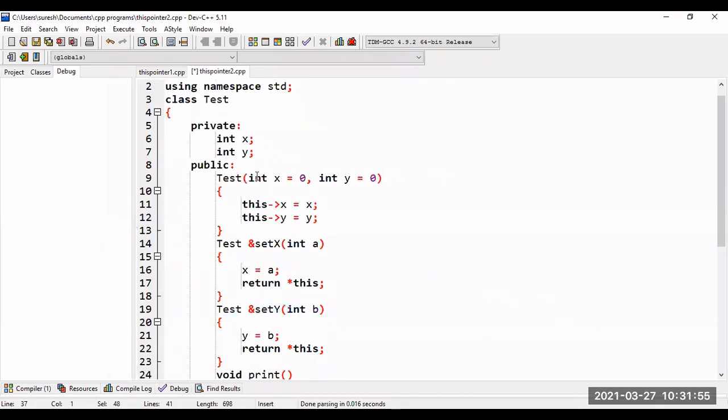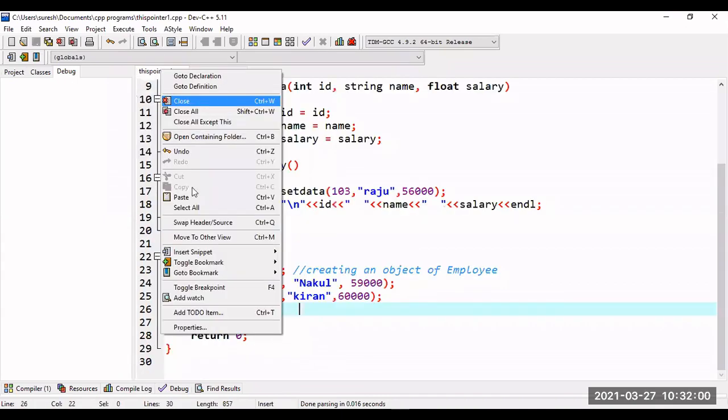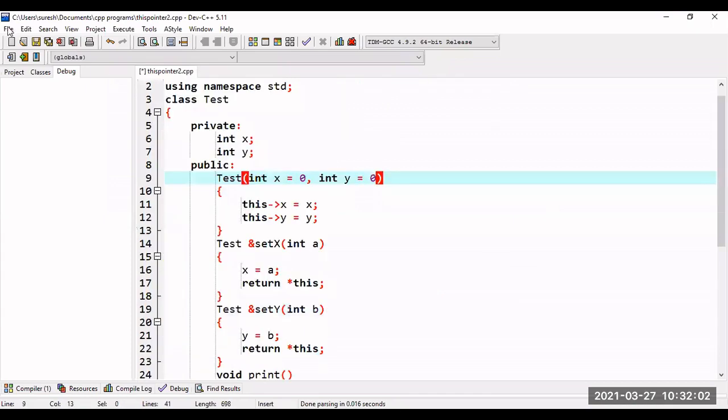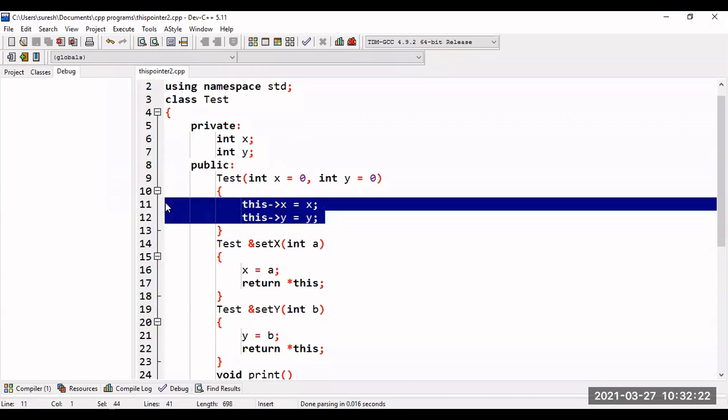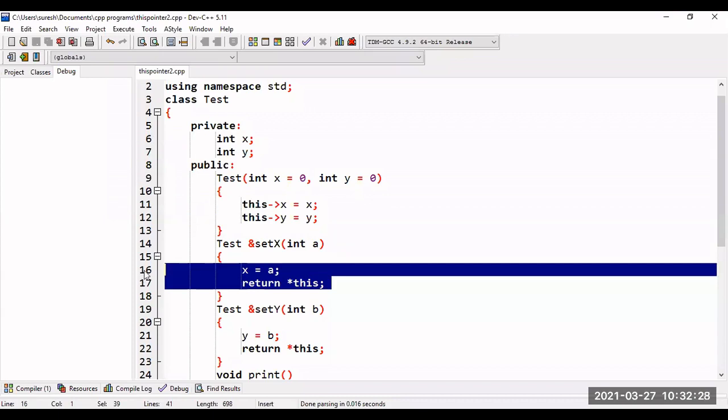Here, as you don't know the constructor concept, you may not be understanding this program. Anyway, at the time of constructors I will discuss this again. So the concept here is that this is a pointer used to access the current class object. It stores the object address. The main purpose of this is to access the data members and member functions inside the class, and also I can return the current class object by using this. That's it.